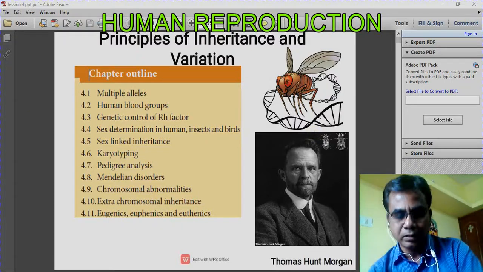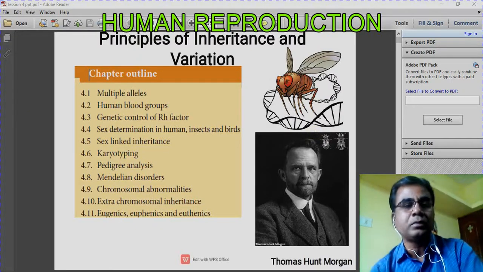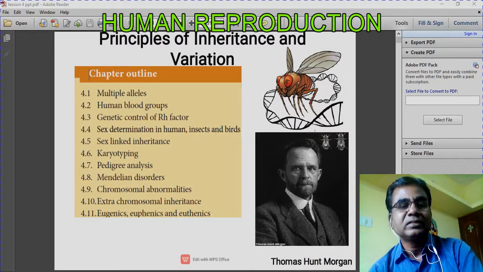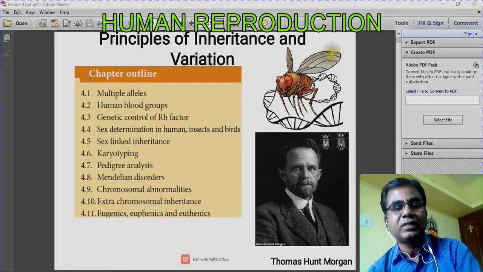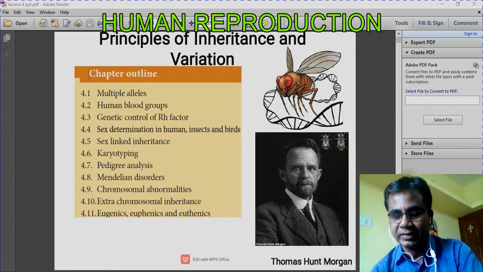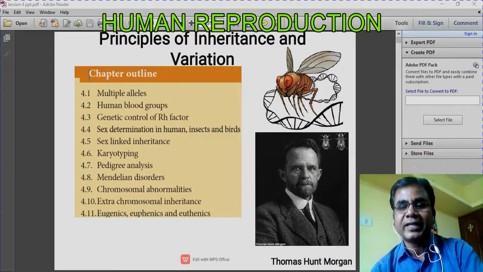Now in this lesson, we are going to study some concepts like multiple alleles, Rh factor, sex determination, and sex linked inheritance, and we are going to study the karyotyping of human beings, pedigree analysis, Mendelian disorders, and some of the chromosomal abnormalities. All these things you are going to study in this lesson one by one. Okay, first, multiple alleles.